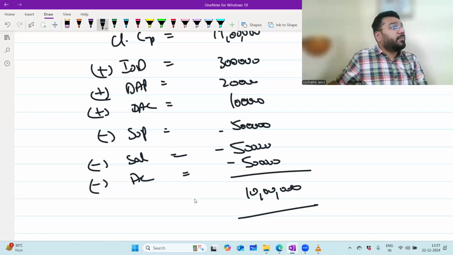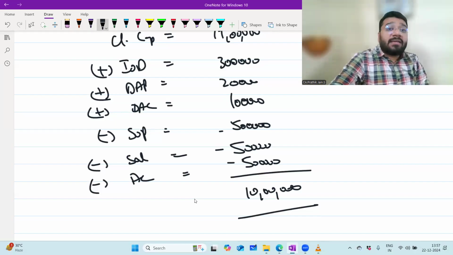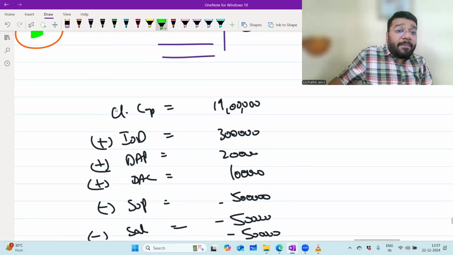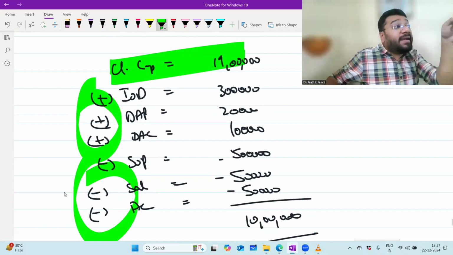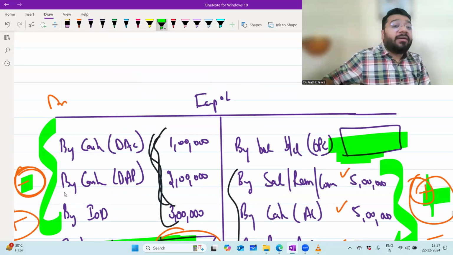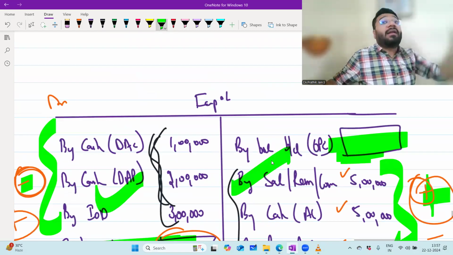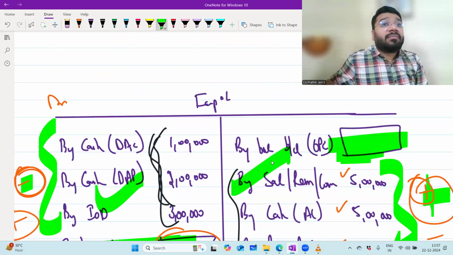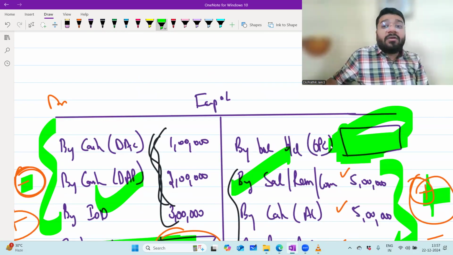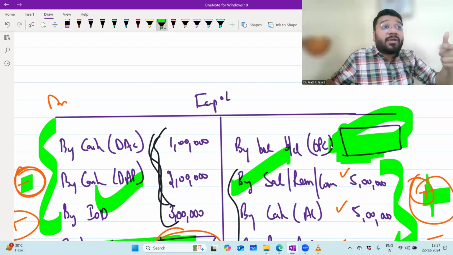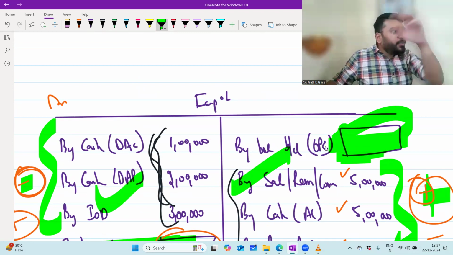Are you able to follow? Yes, sir. Always remember, with the closing capital, you will add and minus only those items which were considered earlier in the ledger, which were added and separated earlier with the opening capital. While reversing it, you will reconsider only those items. Imagine you get a question where